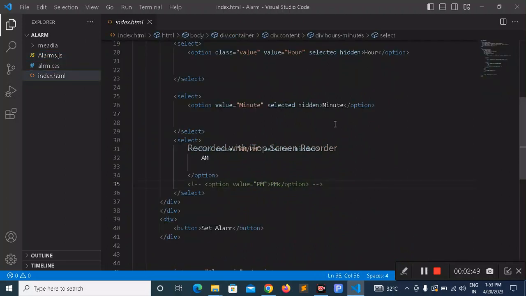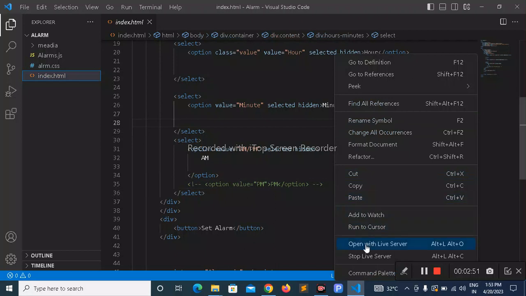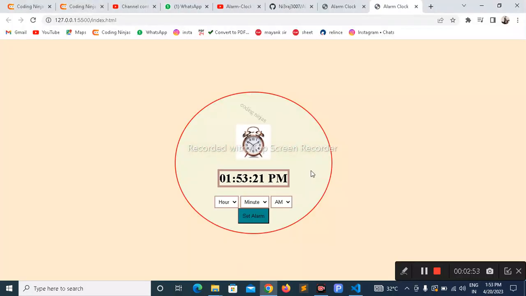And this HTML file output is so. It is my whole alarm clock project.